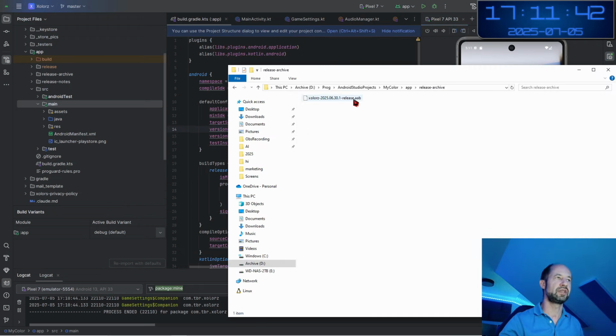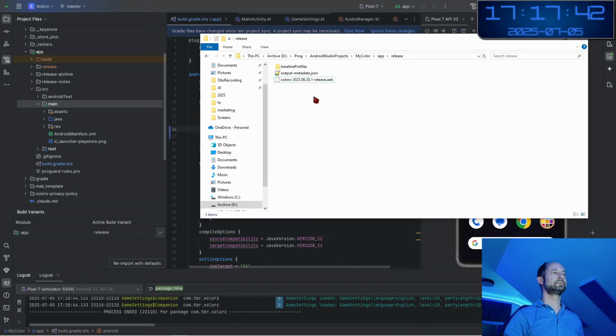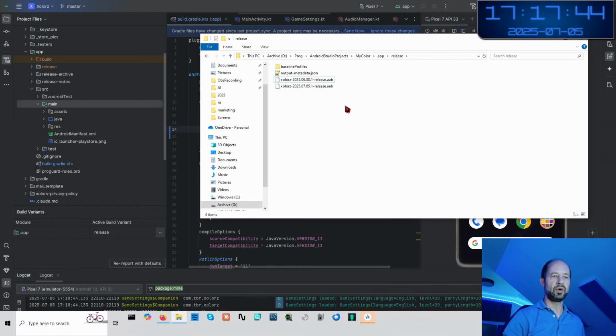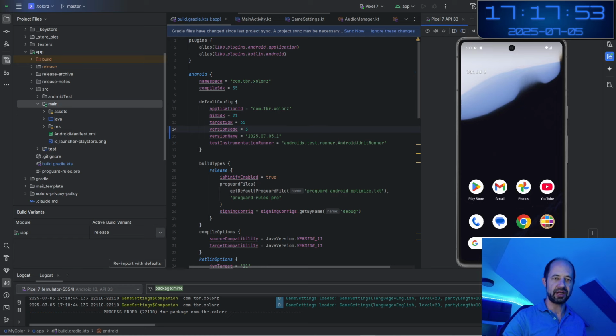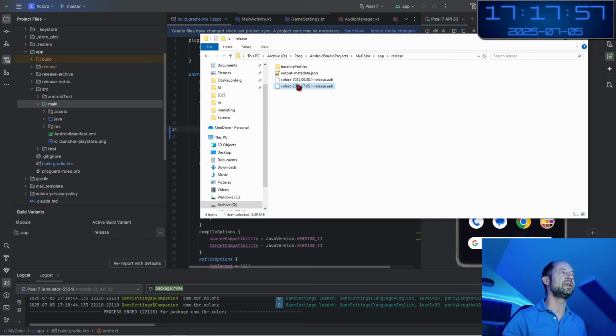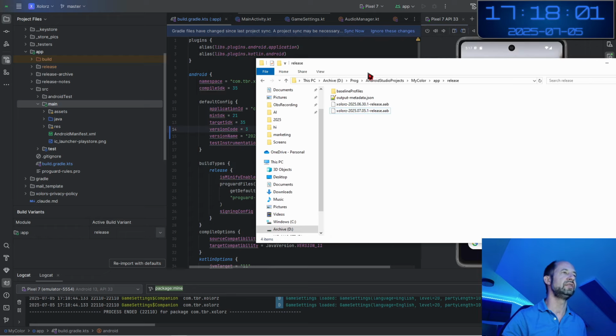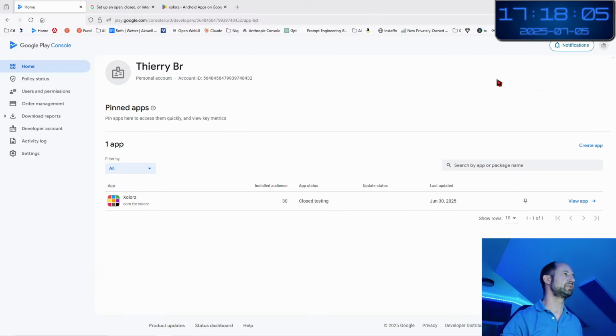I have already created the AAB file. Okay, the notification has just arrived. I have the notification here. Okay, app bundle. Here I click and locate, and it is there. Here I have the new version which has been released. So here I have what I want to push.